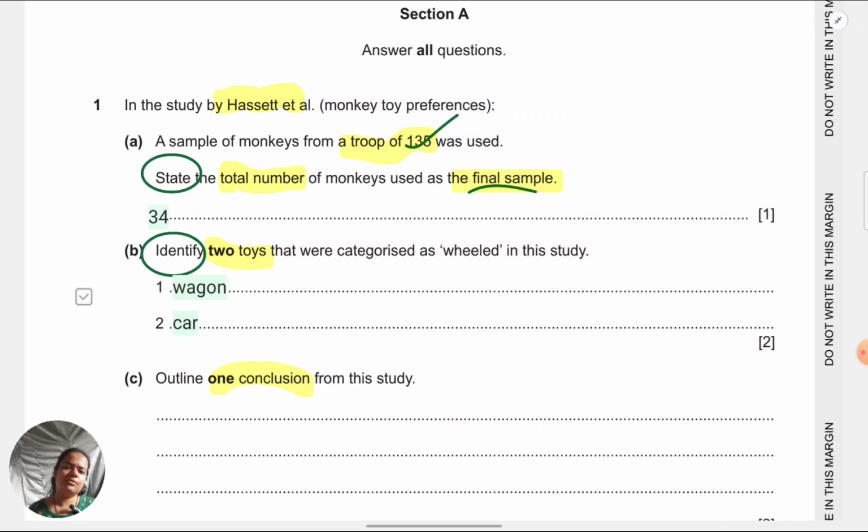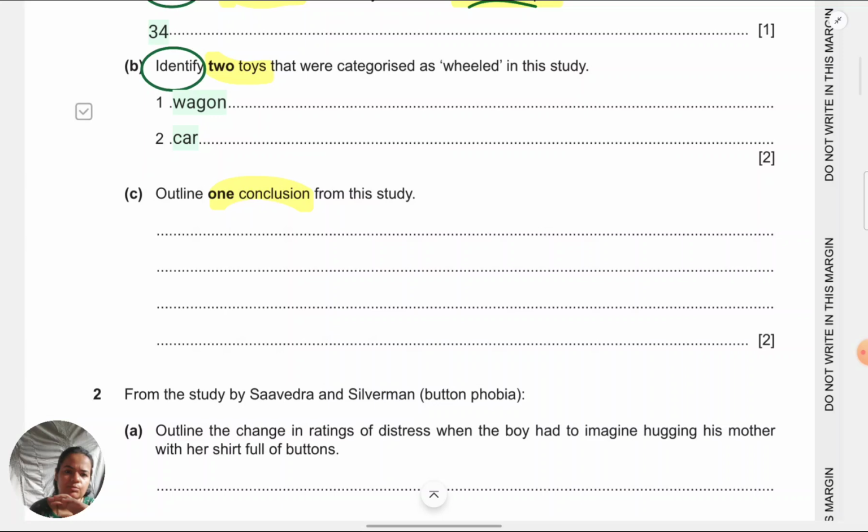In whichever way you've learned it, whichever source you have learned from, make sure you're writing something to this effect. For an outline type of question, or alternatively, if it was describe, make sure that you're writing a complete sentence. Don't answer in bullet points or in 1, 2 words. That is okay for name, identify, state type of command terms, not for outline.